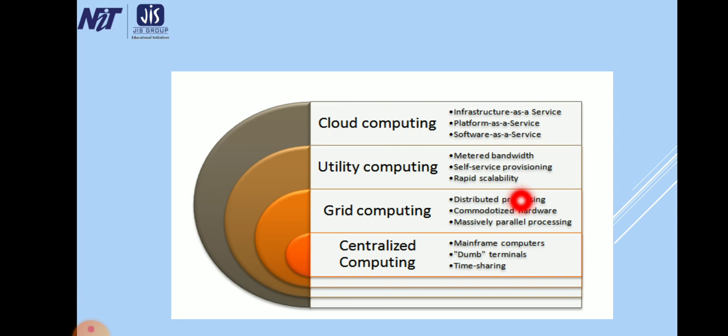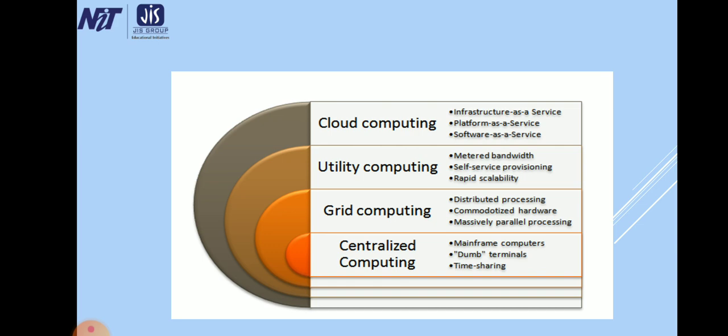These are the characteristics of utility computing. In grid computing, there are distributed processing, commoditized hardware, and massively parallel processing. Centralized computing, which is also considered traditional computing, has mainframe computers, dumb terminals, and time sharing.